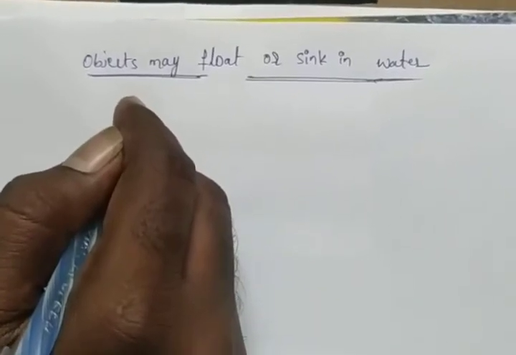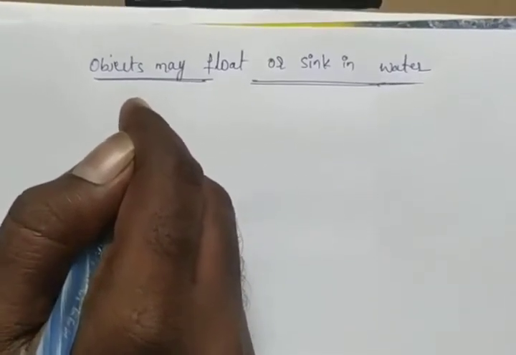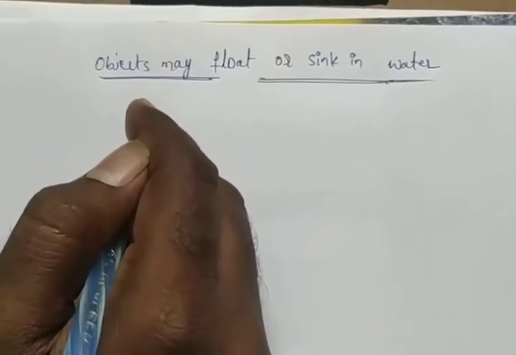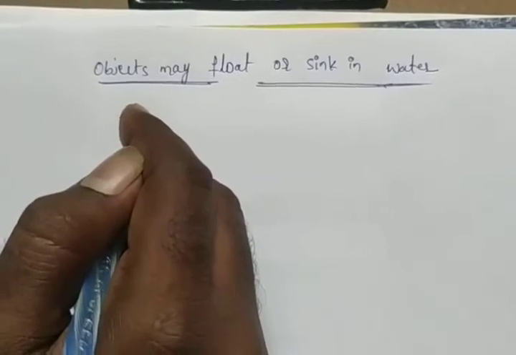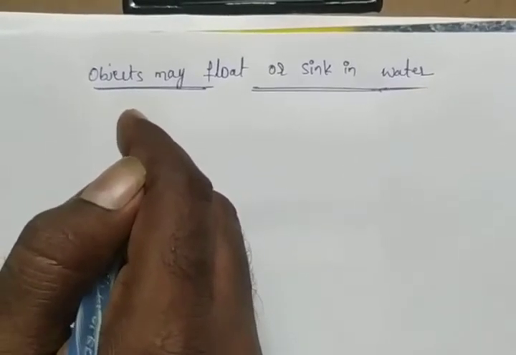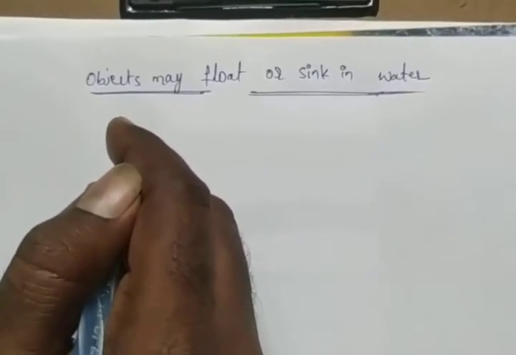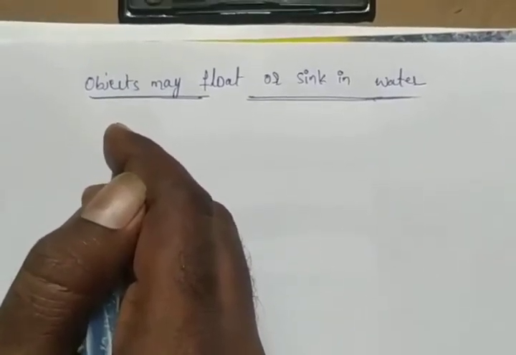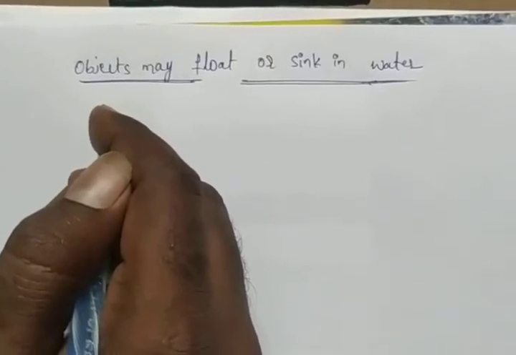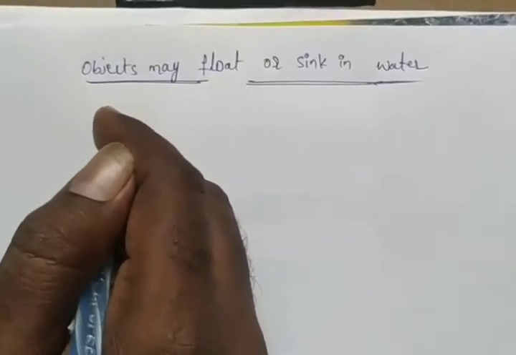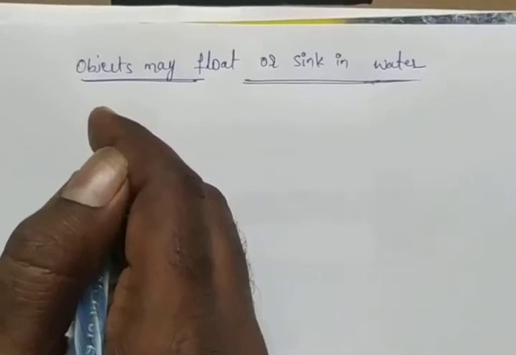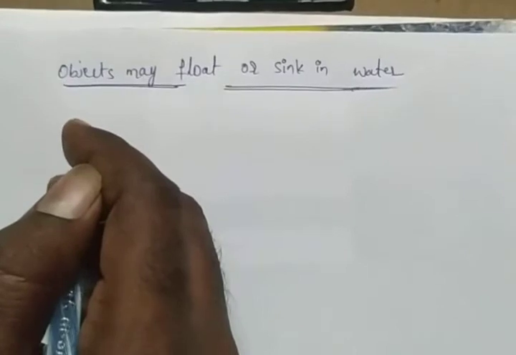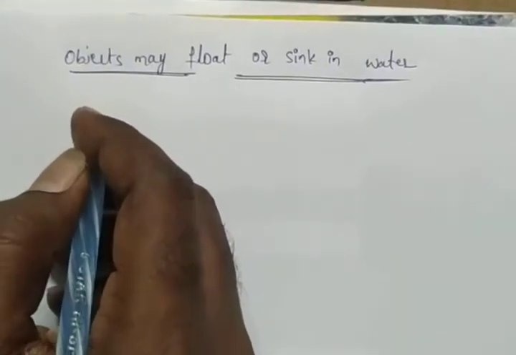Okay, so we already did some activities. In those activities, you might have noticed that the insoluble solids separated out from water. For example, sand is an insoluble substance. The solids separated out from water. You may have also noticed this with some liquids. In another activity we did with liquids also, some of the liquids do not dissolve in water. Some of these materials that did not mix with water floated to the surface of water. Others may have sunk to the bottom of the tumbler.